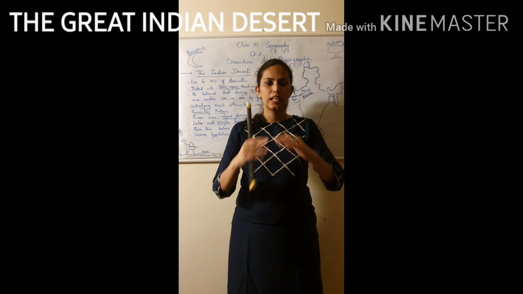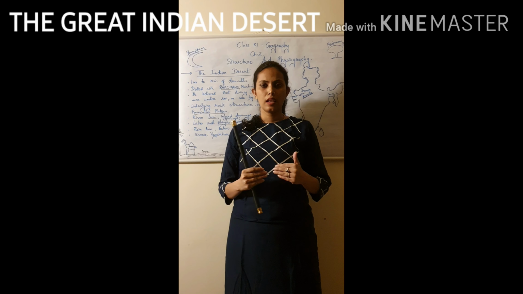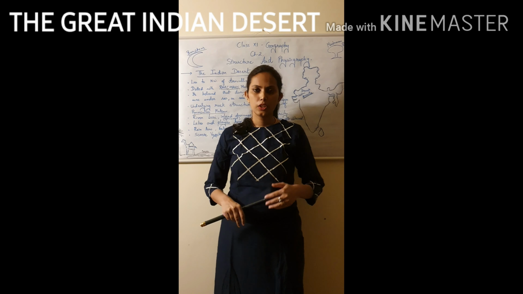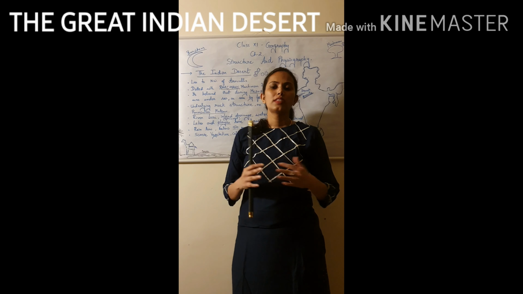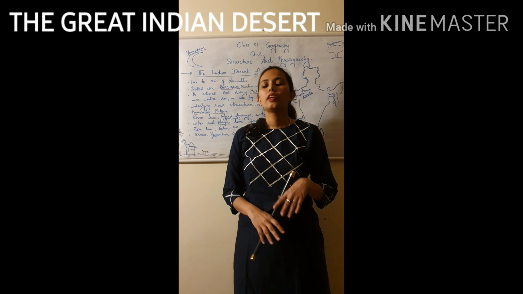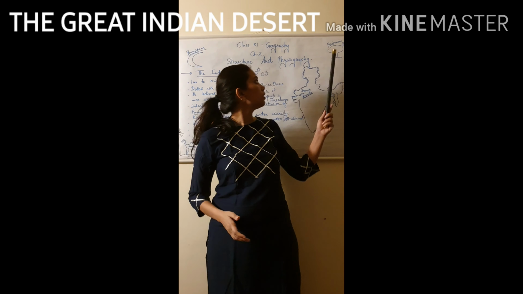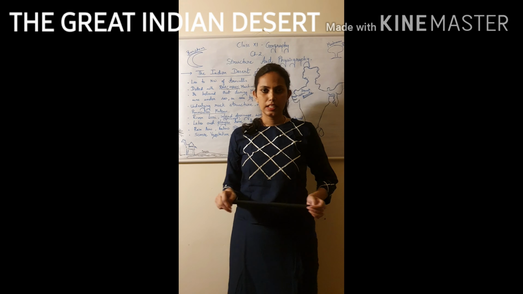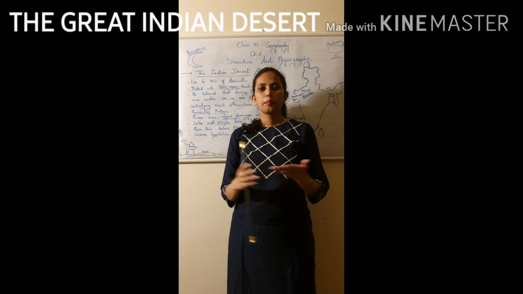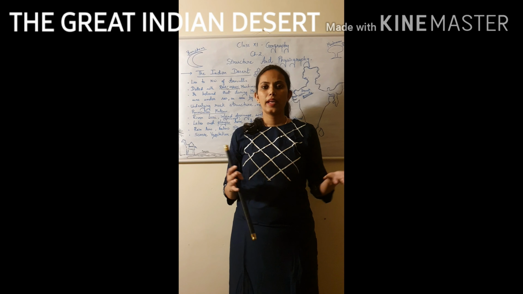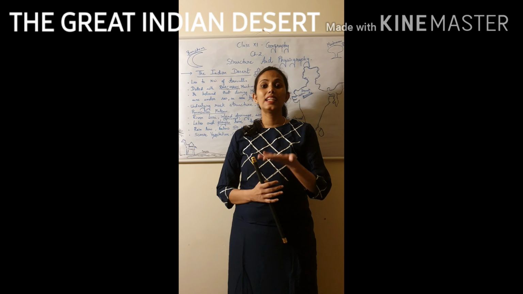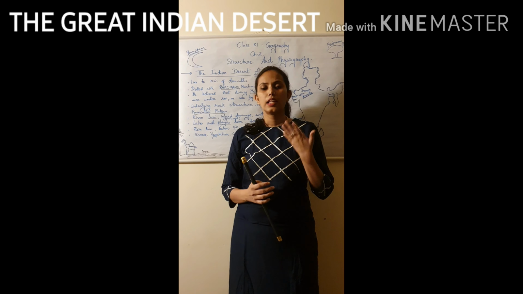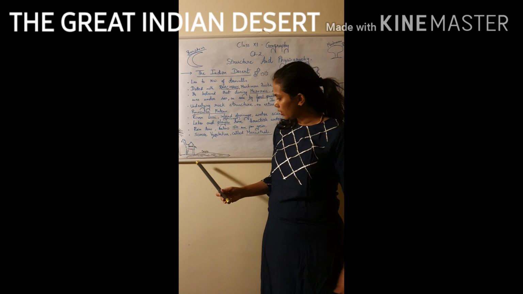Mushroom rocks means rocks that have been cut by wind erosion mainly in the shape of a mushroom. That's why we call them mushroom rocks. You can see them here. Oases are there in the Indian desert. An oasis is a piece of land where water comes to the surface in the desert areas. It's very rare. See, oasis.